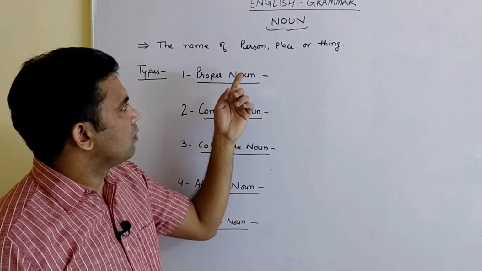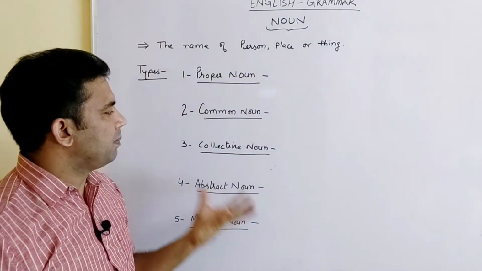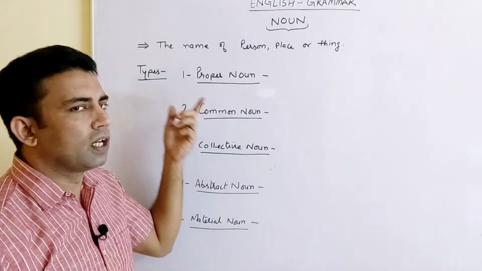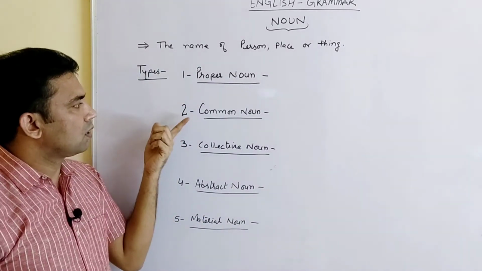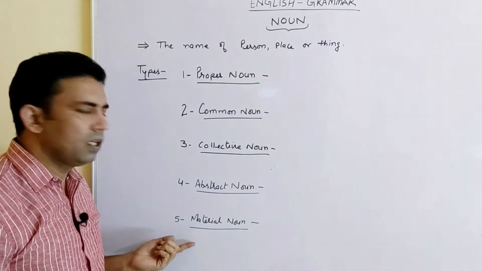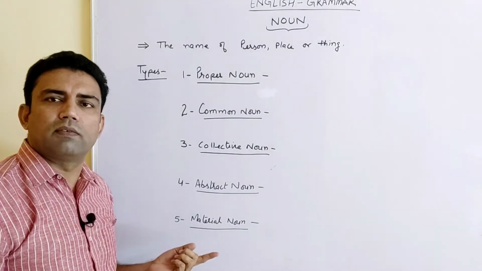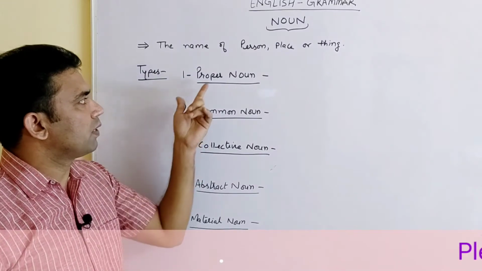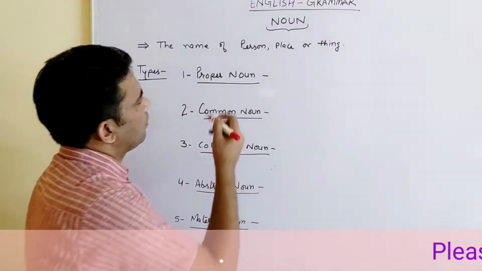Now the types. Noun is further divided basically into 5 types. Number 1, proper noun, common noun, collective noun, abstract noun, and material noun. These are the 5 types of noun. The first one, proper noun. What is a proper noun?